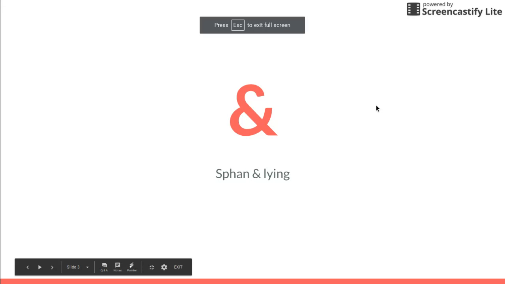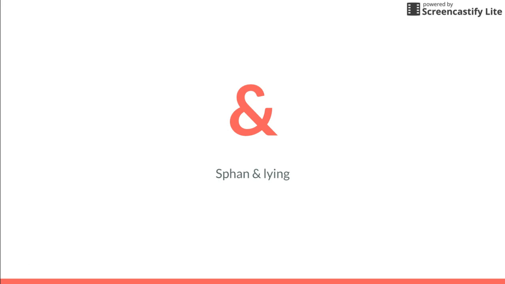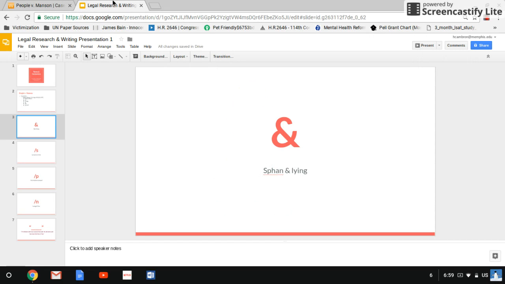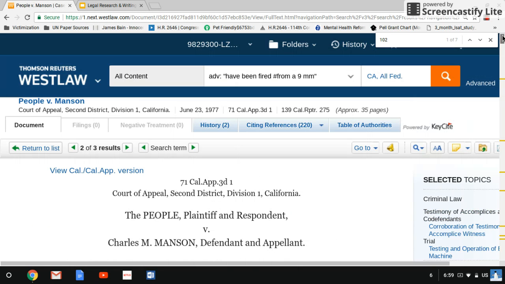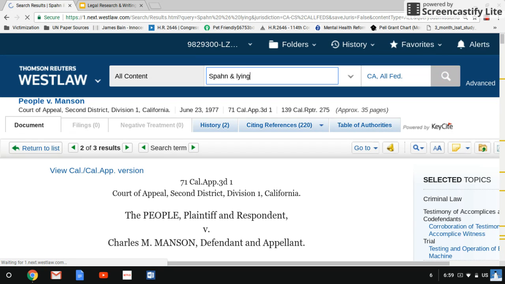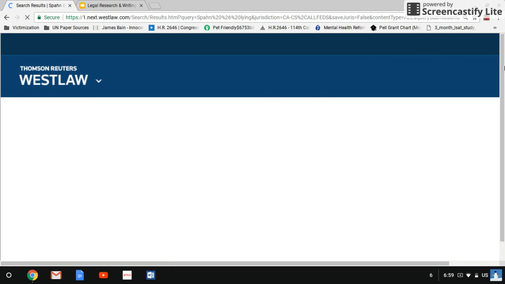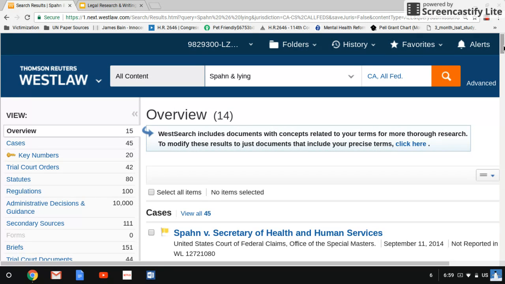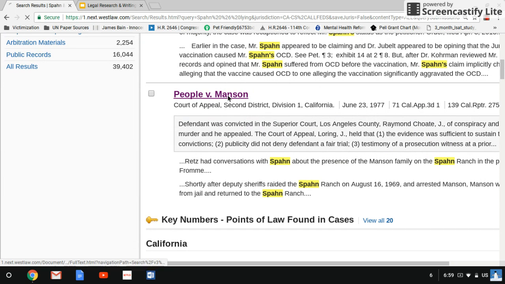Terms and connectors used in Westlaw are the ampersand, the \s, \p, \n, and quotation marks. For the first search, we are going to use the ampersand. If we go to Westlaw and go to the search bar, we can enter spawn and lying, for instance. Press enter, and the case will come up as the second one, People versus Manson.